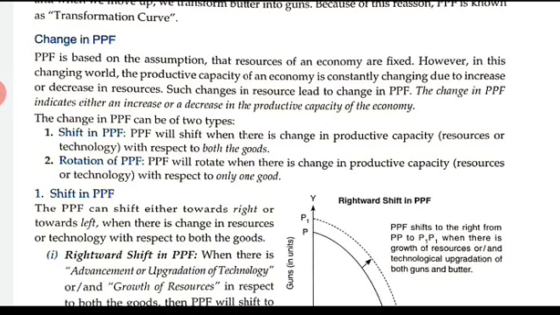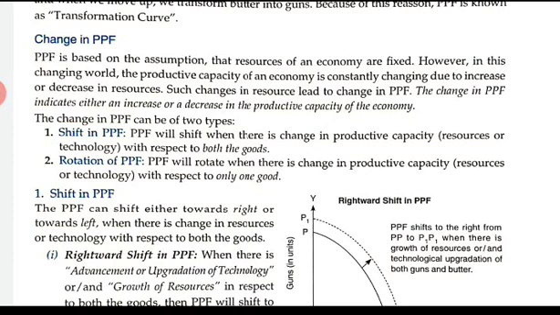So such changes in resources lead to a change in your PPF as well. The change in PPF indicates either an increase or decrease in the productive capacity of the economy.